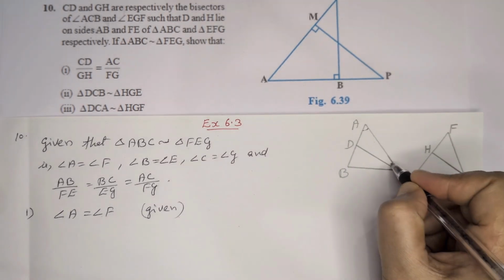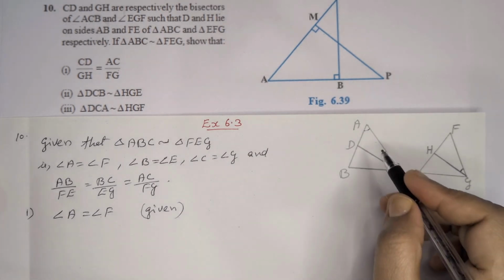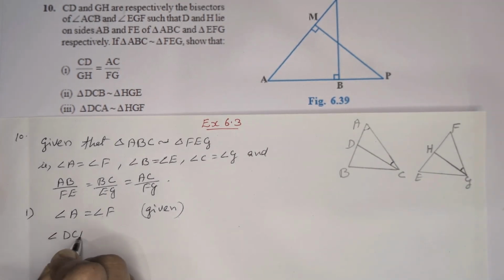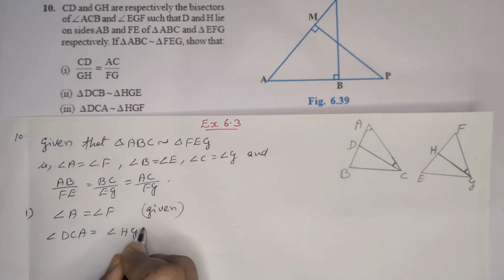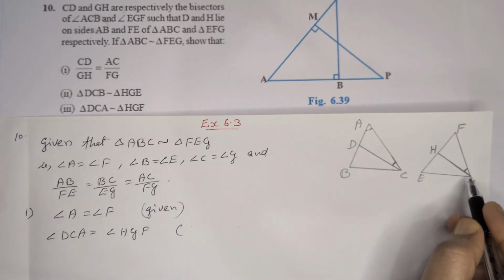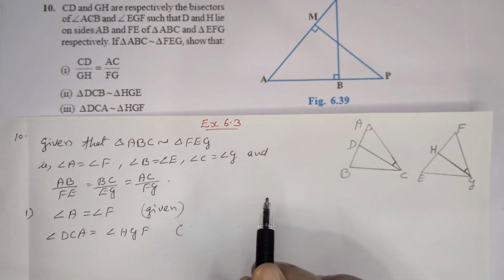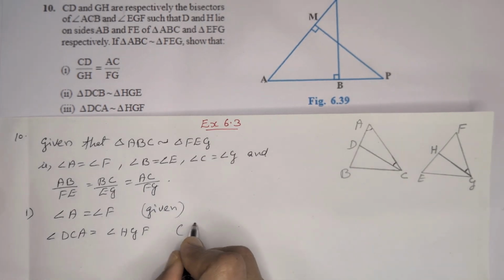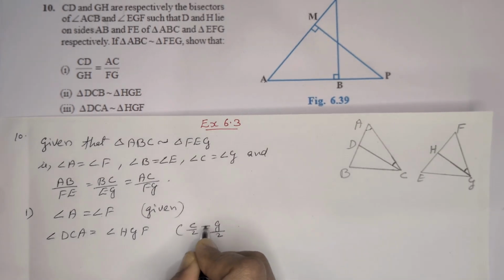Then we can consider this angle, that means DCA. Angle DCA is equal to angle HGF. That is half of angle C and angle G. Here we already know that angle C is equal to angle G, then half of that angle will also be equal. Angle C by 2 is equal to angle G by 2.